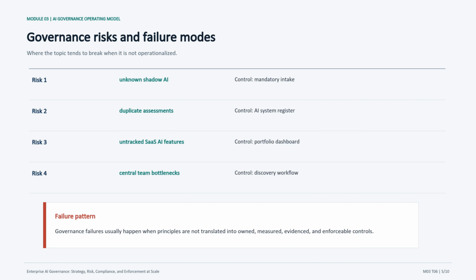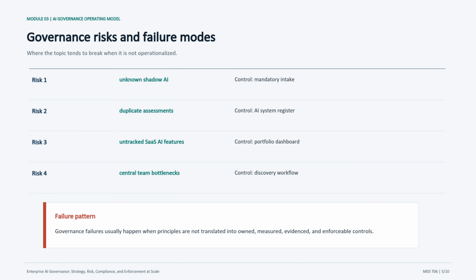This is where the discussion becomes more concrete. I would tell the class every governance topic has failure modes, and our job is to name them before the system is already in production. The risks listed here are tied to controls because a risk without an owner or control is just an observation. For this topic, the control pattern includes mandatory intake, AI system register, and portfolio dashboard.